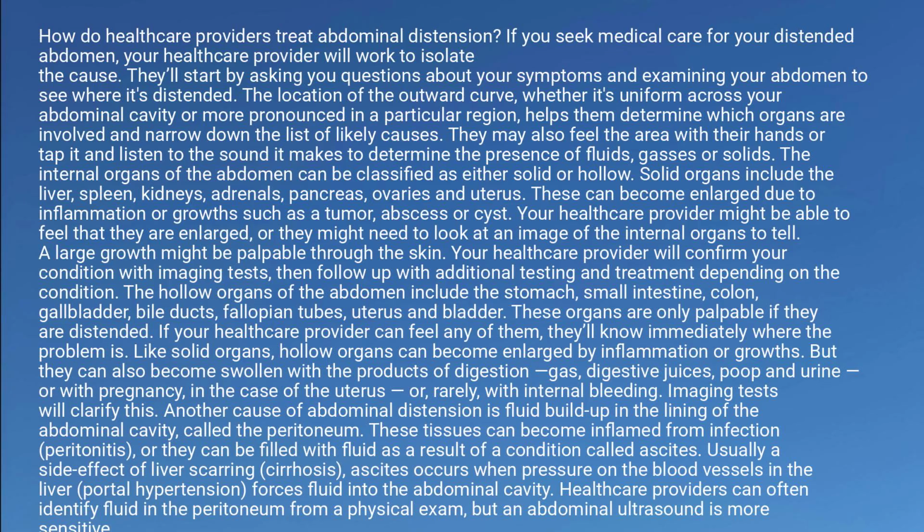Another cause of abdominal distension is fluid buildup in the lining of the abdominal cavity, called the peritoneum. These tissues can become inflamed from infection, peritonitis, or they can be filled with fluid as a result of a condition called ascites. Usually a side effect of liver scarring, cirrhosis. Ascites occurs when pressure on the blood vessels in the liver, portal hypertension, forces fluid into the abdominal cavity. Healthcare providers can often identify fluid in the peritoneum from a physical exam, but an abdominal ultrasound is more sensitive.